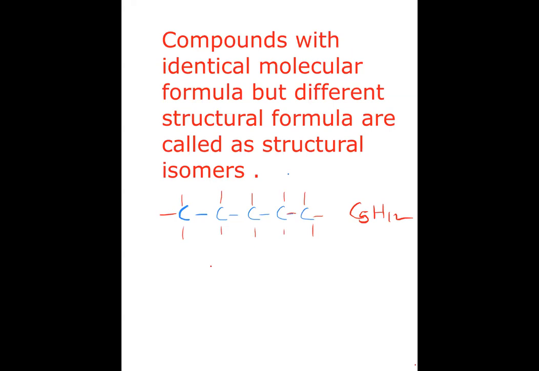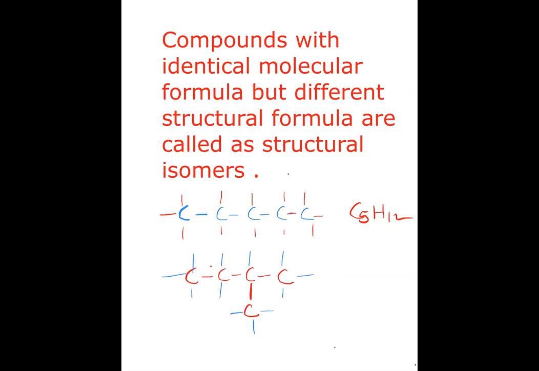But you can also make one modification, that is, one, two, three, four carbons in a straight chain and one carbon attached here instead of at the end. Now the number of hydrogens will still be the same. 1, 2, 3, 4, 5, 6, 7, 8, 9, and 1, 2, 3 for this carbon also.